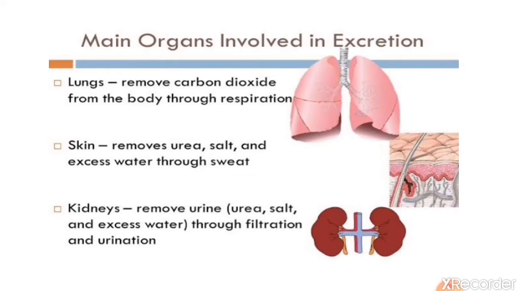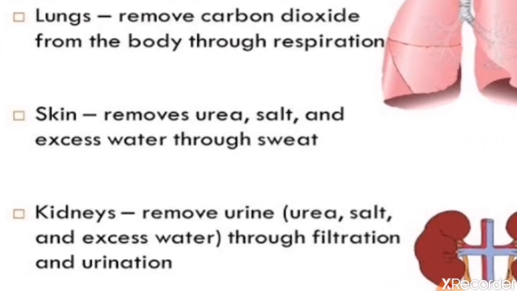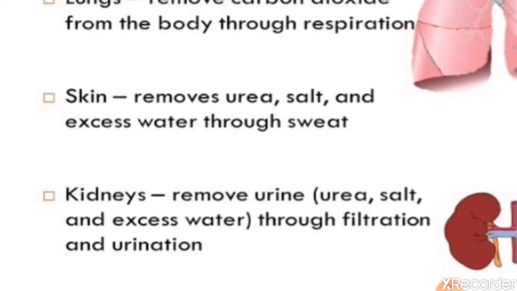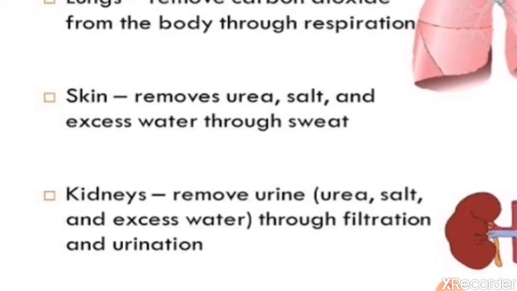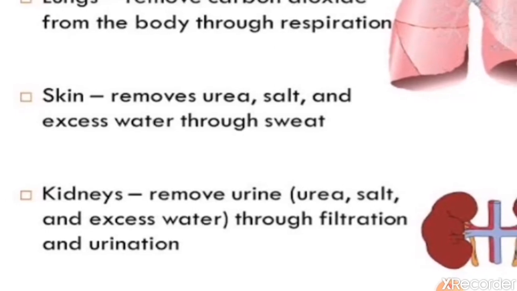Skin. First we will see about skin. Skin helps in removal of waste in the form of sweat. We have tiny pores on our skin which help to remove the waste as sweat. What is the function of skin?